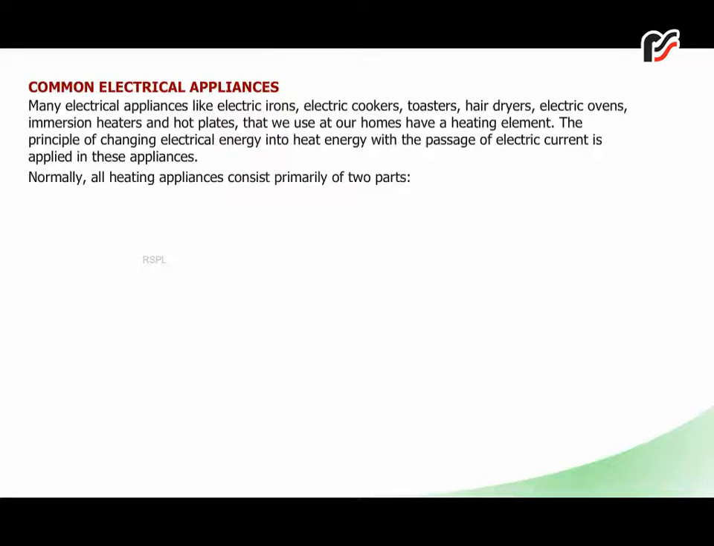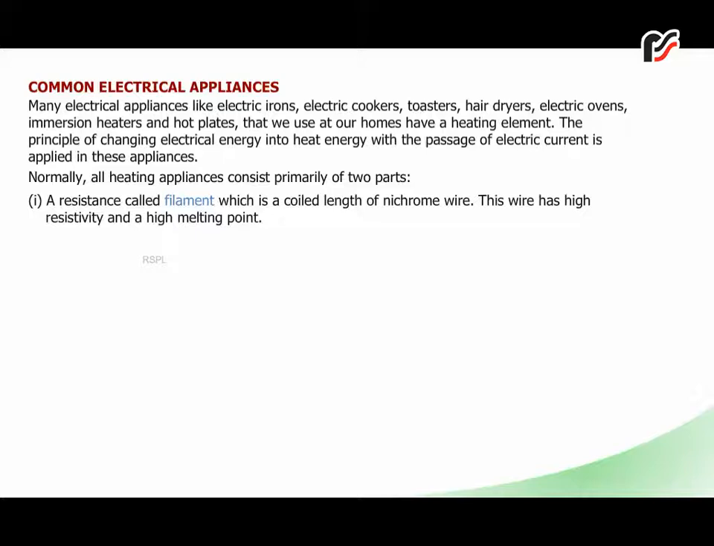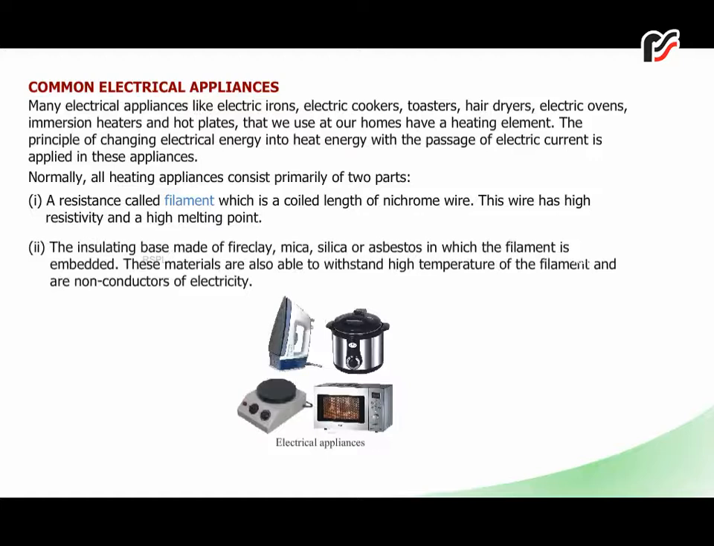Normally, all heating appliances consist primarily of two parts. 1. A resistance called filament, which is a coil length of nichrome wire. This wire has high resistivity and a high melting point. 2. The insulating base made of fire clay, mica, silica, or asbestos in which the filament is embedded. These materials are also able to withstand high temperature of the filament and are non-conductors of electricity.